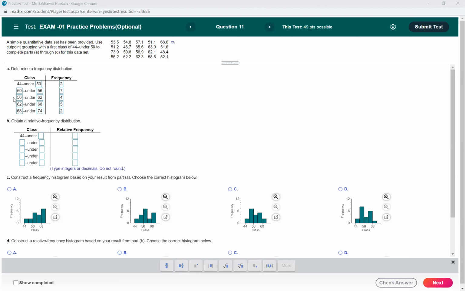You have to write exactly the same numbers, then you will find the frequency and relative frequency. So 2 divided by 20 is 0.1, and 7 divided by 20 is 0.35, and so on. I'll leave it like this, and please complete it by yourself. Okay, do you have any questions?